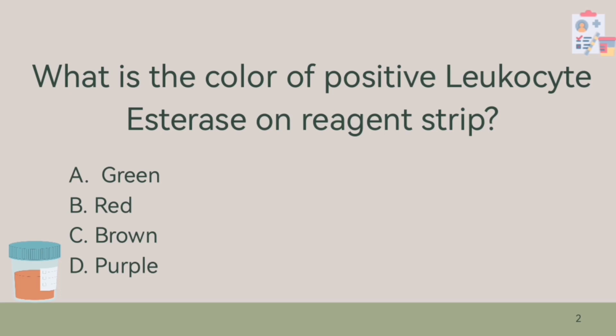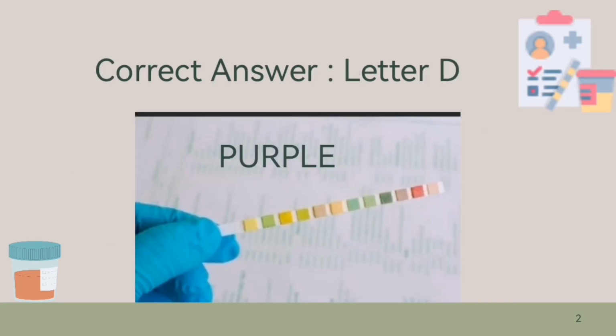Next, what is the color of positive leukocyte esterase on reagent strip? A. Green, B. Red, C. Brown, or D. Purple? Anong color ang magpapositive sa LE sa reagent strip? The answer is letter D. Purple. Tatandaan, ang leukocyte esterase should be read after 2 minutes. Siya ang pinakamatagal na i-read compare sa iba tulad ng glucose or protein. So LE or leukocyte esterase should be read after 2 minutes.